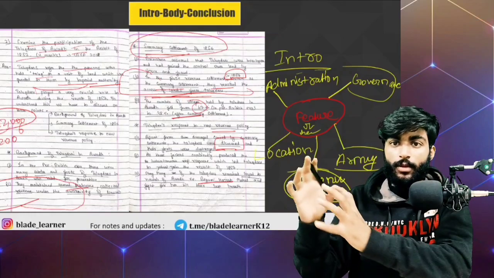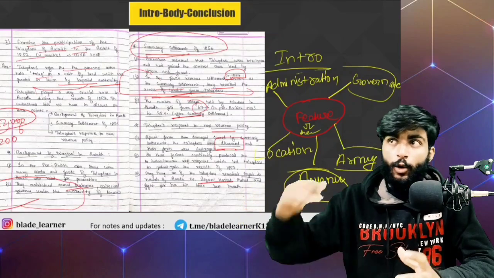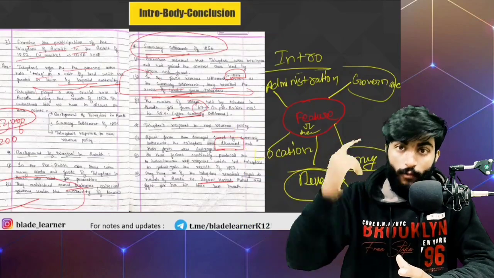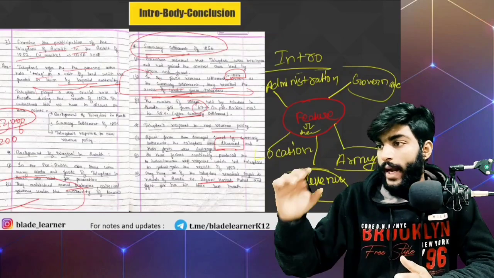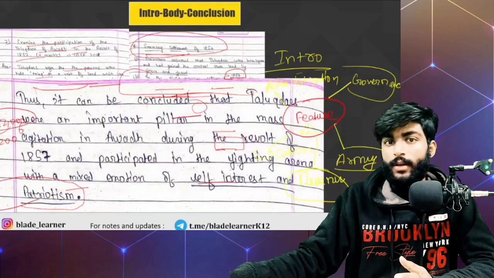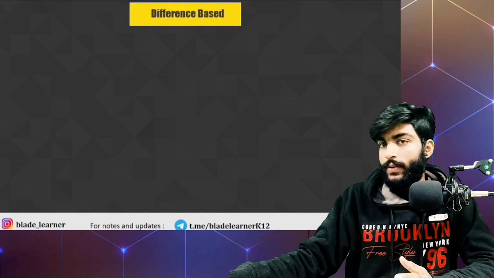You can explain that some of the Mahajanpadas were in northeastern India or the northeastern portion of the Indian subcontinent. One was in South India, and most of the Mahajanpadas were located in the Indo-Gangetic Plains. So in that way, we can frame a good intro, body, conclusion. Next portion is the difference based question.